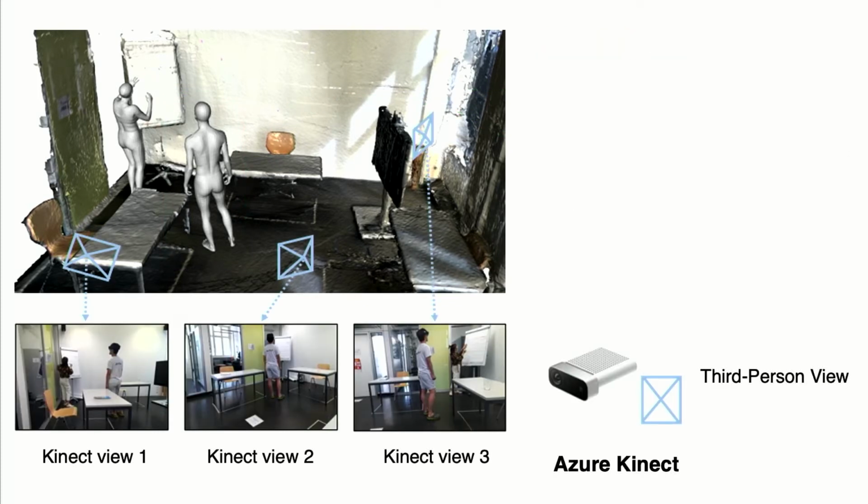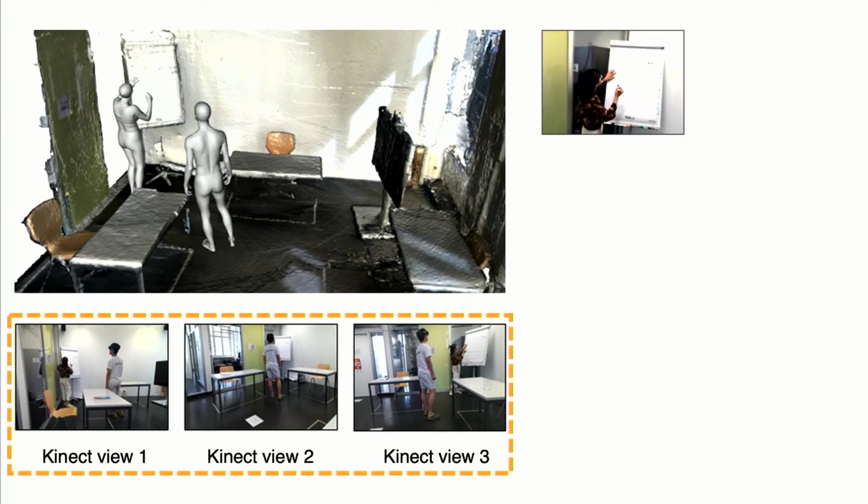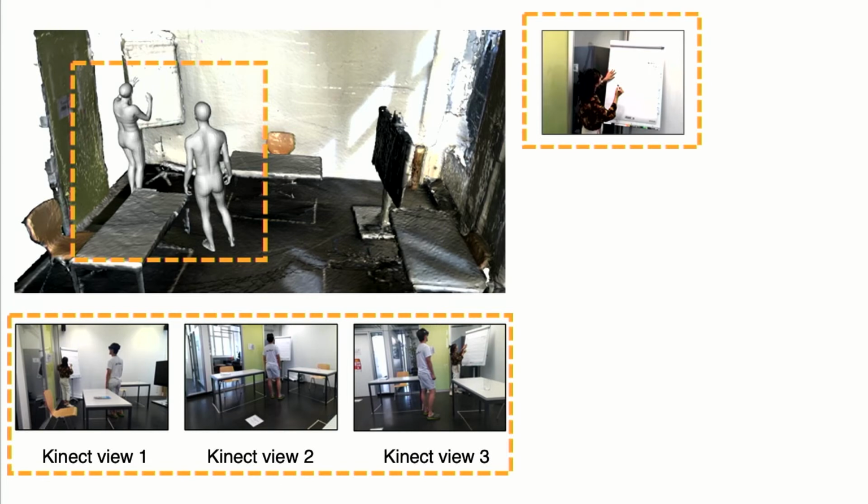Three Azure Kinect cameras capture the interactions as RGBD videos from multiple third-person views. Given our multi-view RGBD videos and the HoloLens videos, we reconstruct the 3D full-body shape, pose, and motions of both interacting subjects by extending the earlier LEMO framework into a multi-camera and egocentric camera setup.